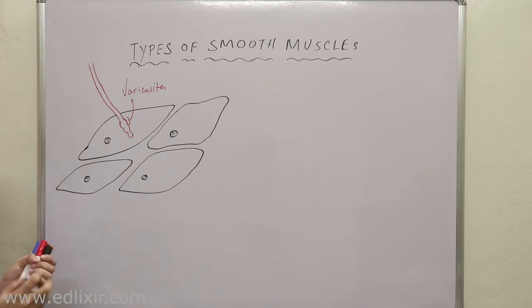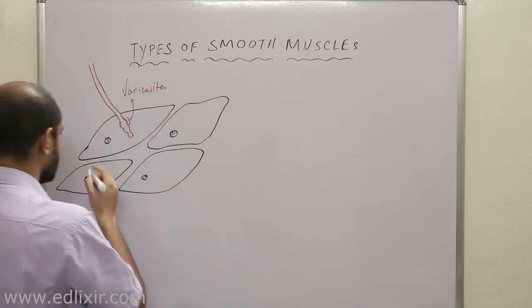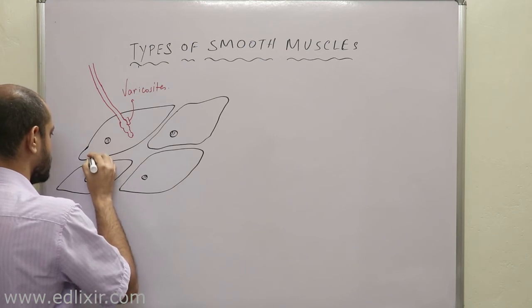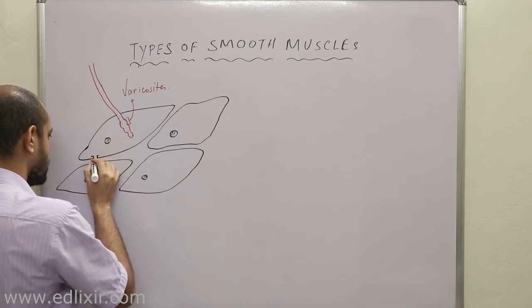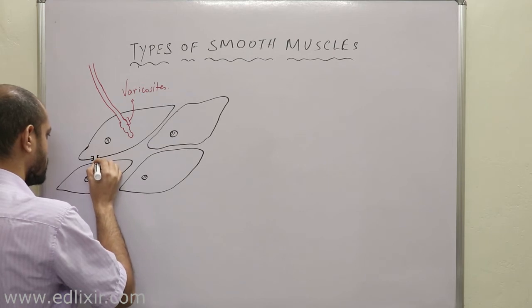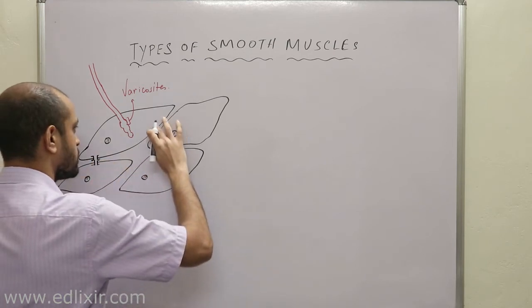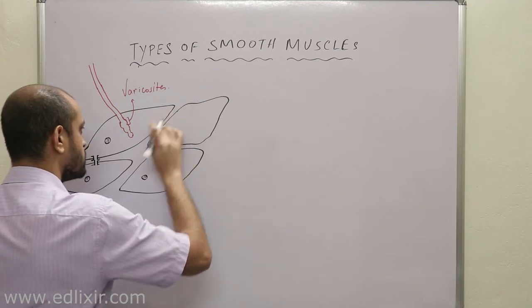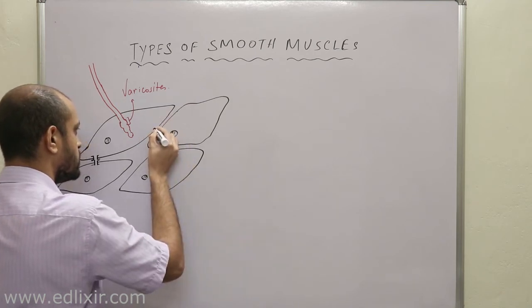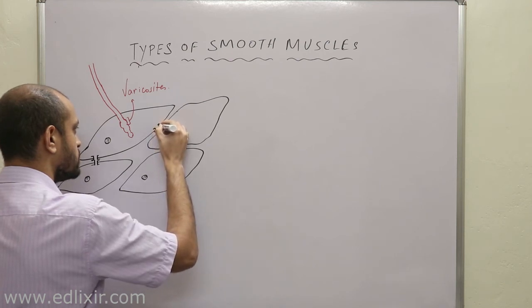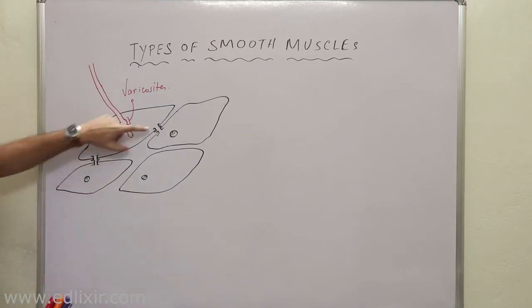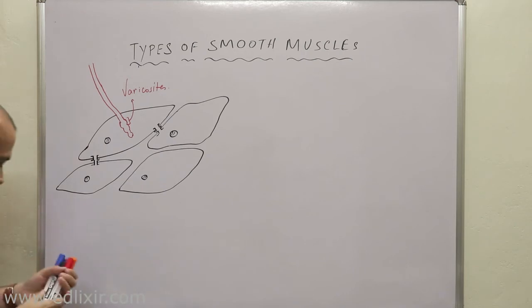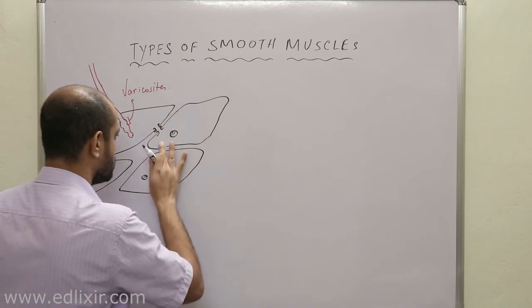Varicosities. Now listen with all your attention. A very important part here you need to understand is this: if we can understand these particular things, you will unlock the very important mystery of smooth muscles.